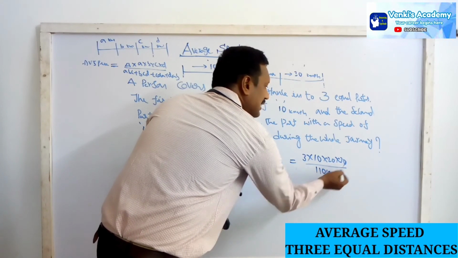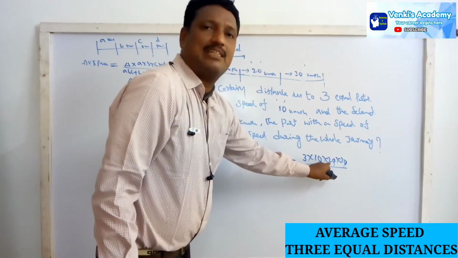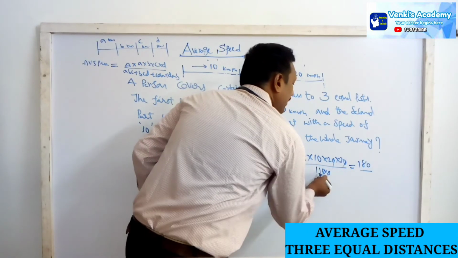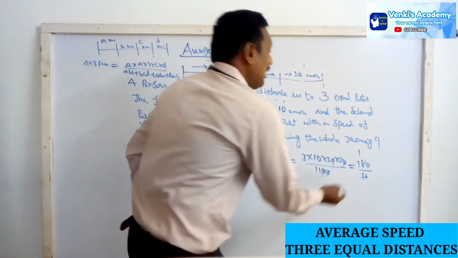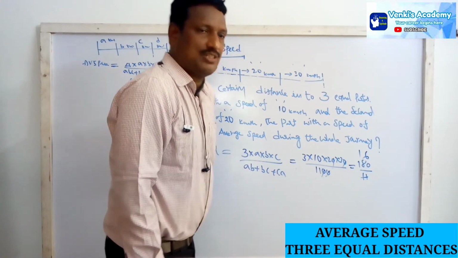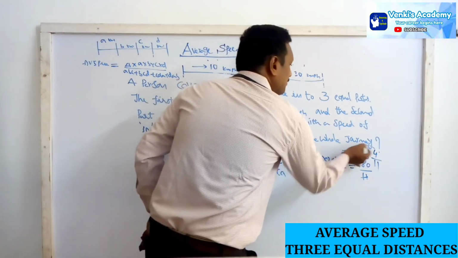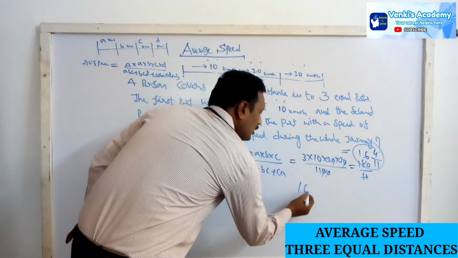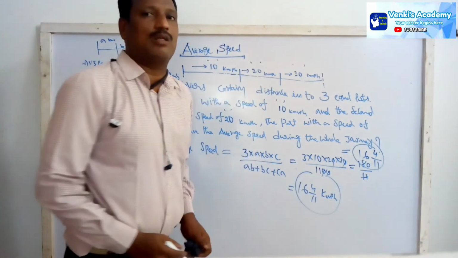Here the 0s get cancelled, and a 3 gets cancelled. In the numerator, 3 into 2 is 6, 6 into 10 is 60, 60 into 3 is 180. So 180 by 11. 11 ones are 11, the remaining 7; 11 sixes are 66, the remaining 4. So the remaining value is 4 by 11. This is nothing but the average speed during the whole journey: 16 4 by 11 kilometers per hour.